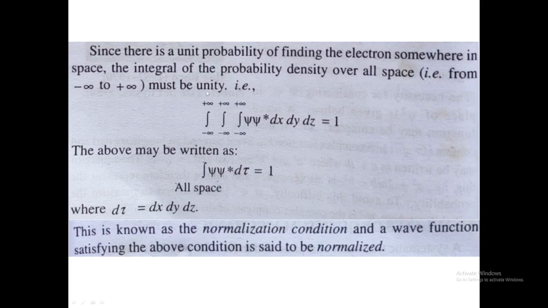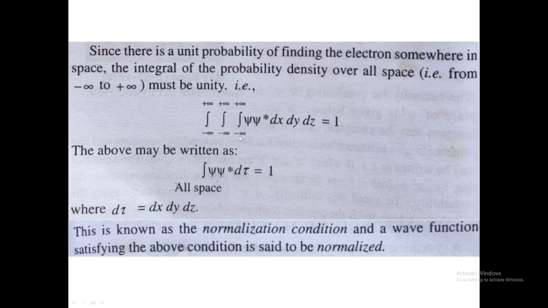As you know, the small space is defined by the coordinates dx, dy and dz. Here psi star psi is the probability density, or the electron density. We take the integral from minus infinity to plus infinity over all the space, dx, dy, dz.